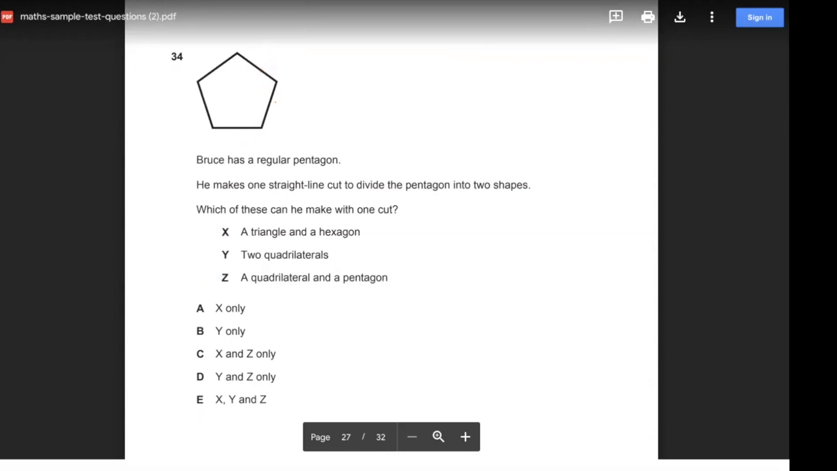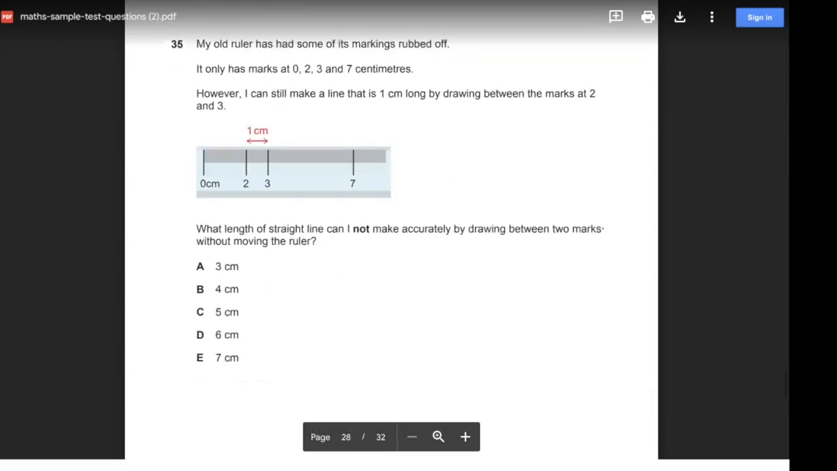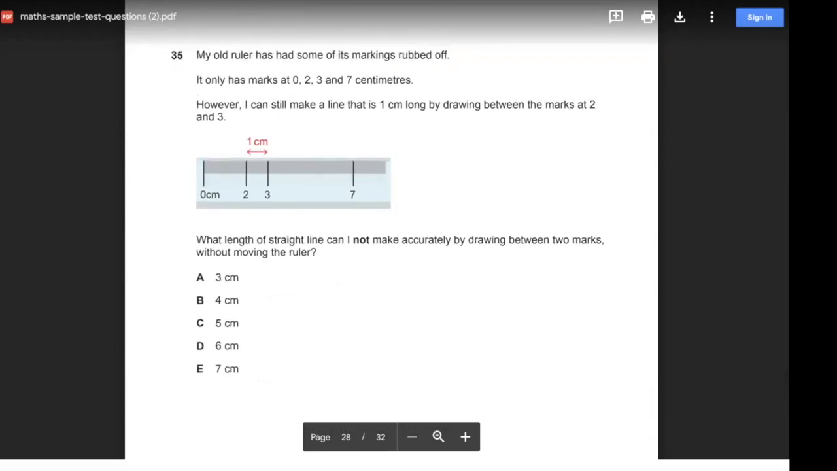Okay, lucky last, final one, and then I'm off to sleep. My old ruler has had some of the markings rubbed off. It only has marks at 0, 2, 3, and 7 centimeters. However, I can still make a line which is 1 centimeter long by drawing between the marks at 2 and 3. So how can I make a line that is 1 centimeter?